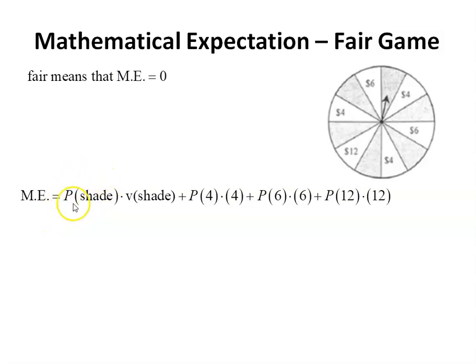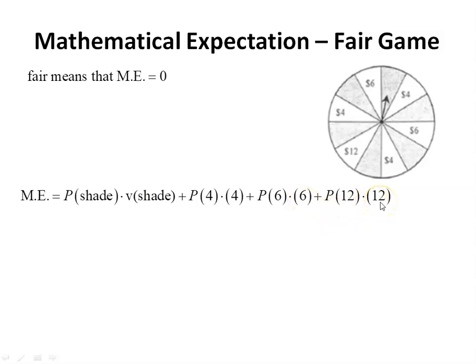My outcomes are the probability of shaded times the value of shaded, the probability of 4 times the net amount. I just replaced the amount there. The value is 4, because getting $4 and getting my bet back means that whatever amount I bet, if I also get it back, it cancels out. If I bet $10 and I got 4 and my $10 back, the 10 that I bet and the 10 that I got back cancel out. My net profit is 4. Same for the 6. If I got my bet back, it cancels out. And same for the 12.